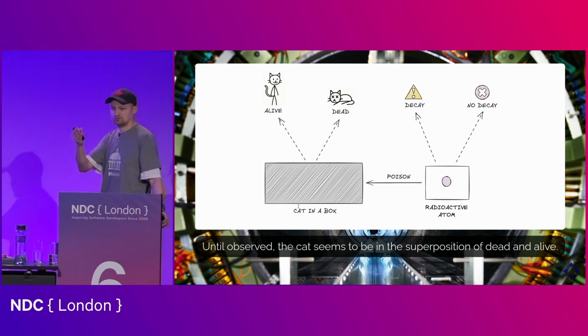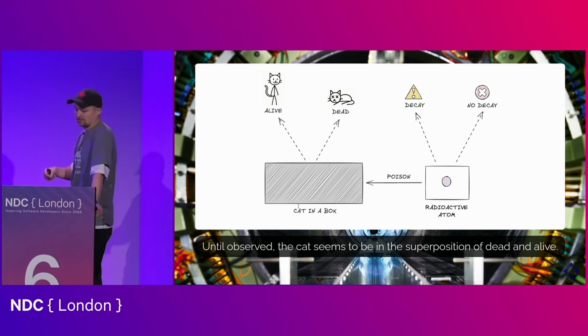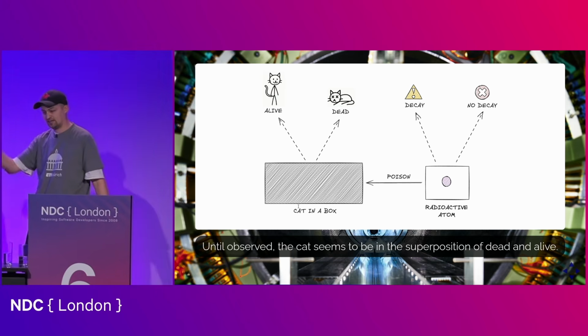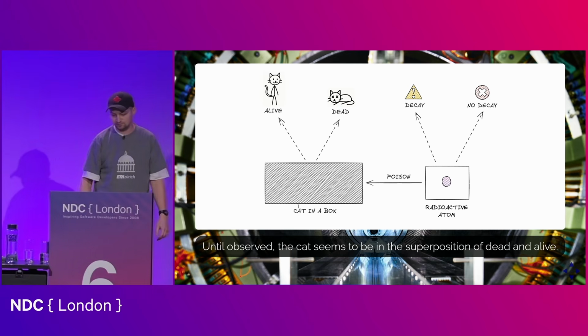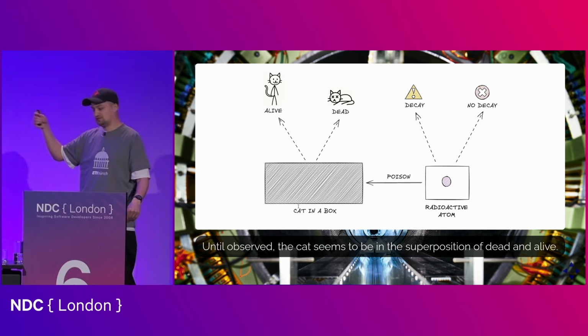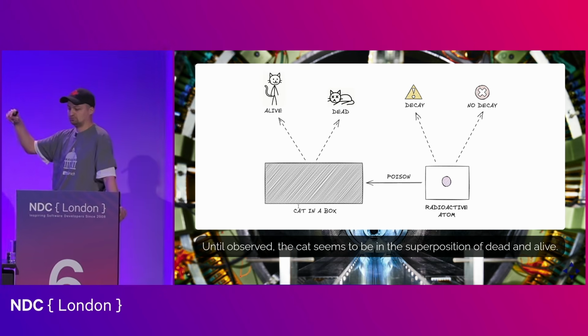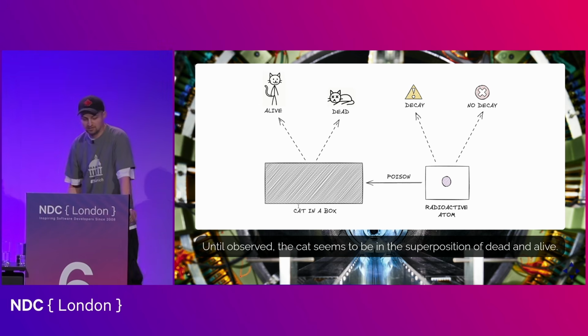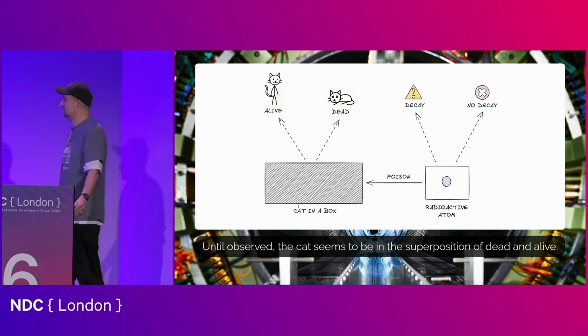And then, I mean, you probably see where this is going, right? Because then Schrödinger imagined, okay, let me connect it to a Geiger counter. The Geiger counter will detect the decay of an atom. And when it detects the decay, it will release a poison into a box, and there is a cat in the box, and then the cat will immediately die.